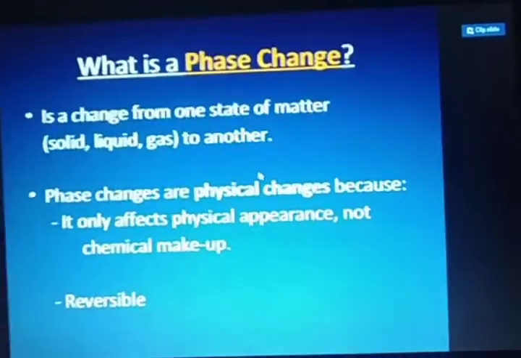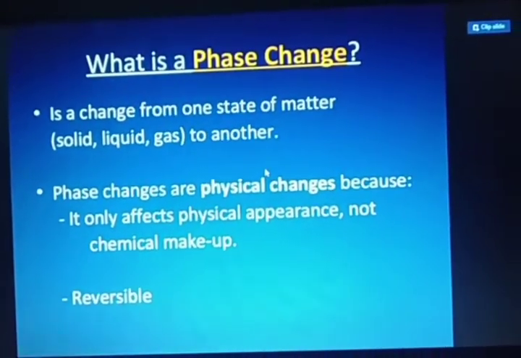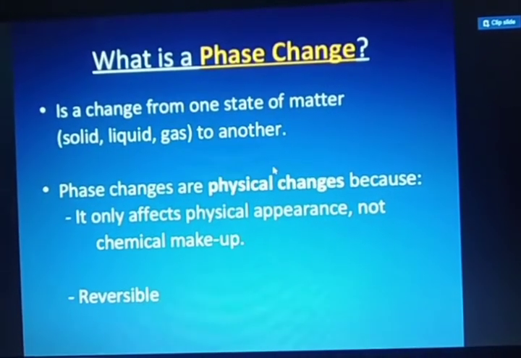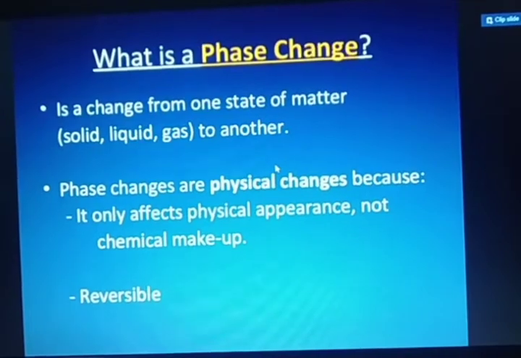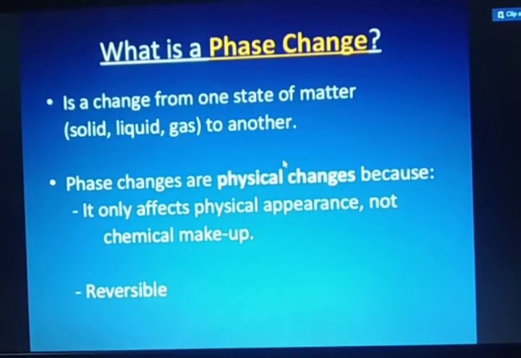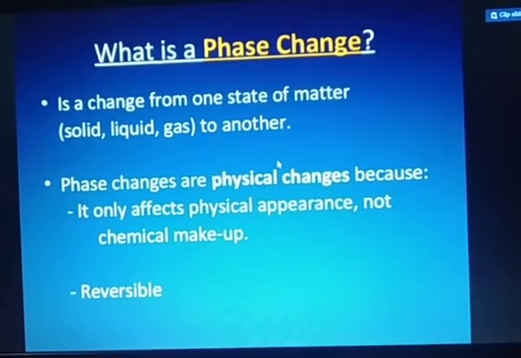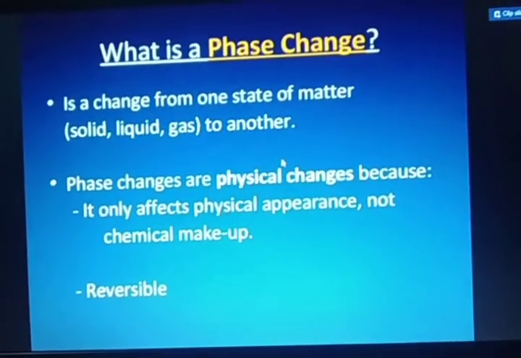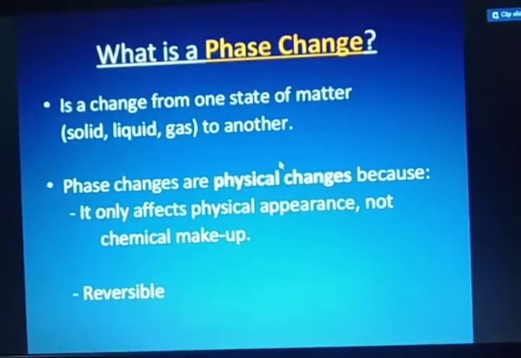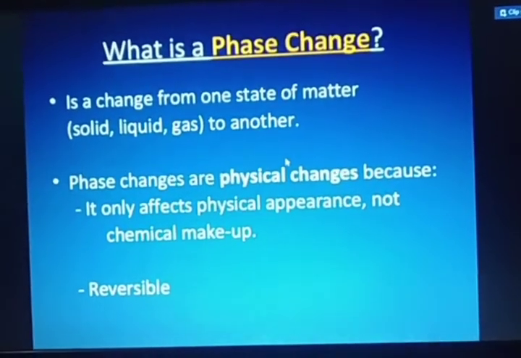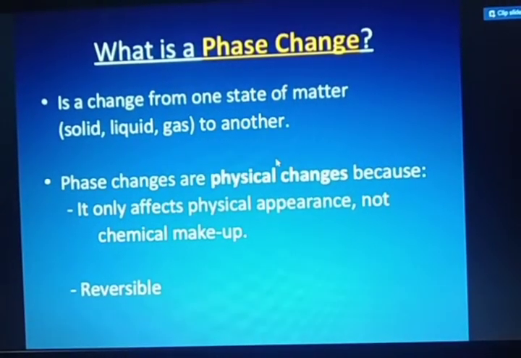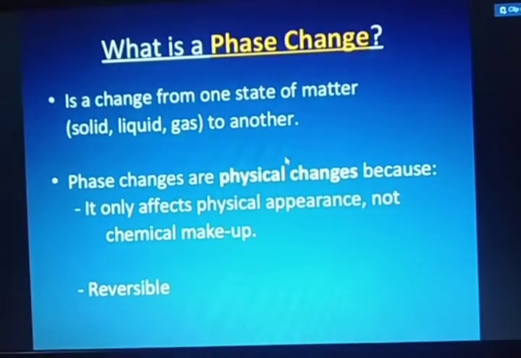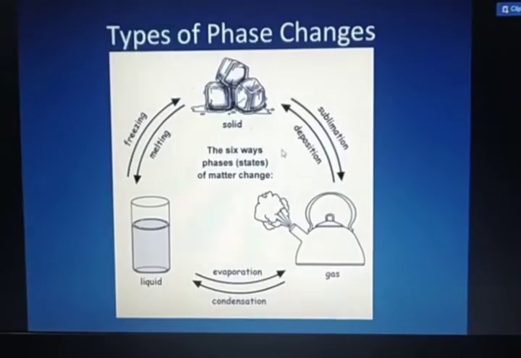Now you should know what are these changes. What is the meaning of phase change? So phase means solid, liquid and gas, that is ice, liquid water and water vapor. So phase change means change from one state of matter to another, that is the change from solid state to liquid state, or liquid state to gaseous state, or like this, gases to liquid, liquid to solid. Like this, the interconversion between the states of matter, we call it phase change. And how does this phase change occur? By changing the condition, by supplying heat, by changing the temperature, right? So like this we can change the phase.